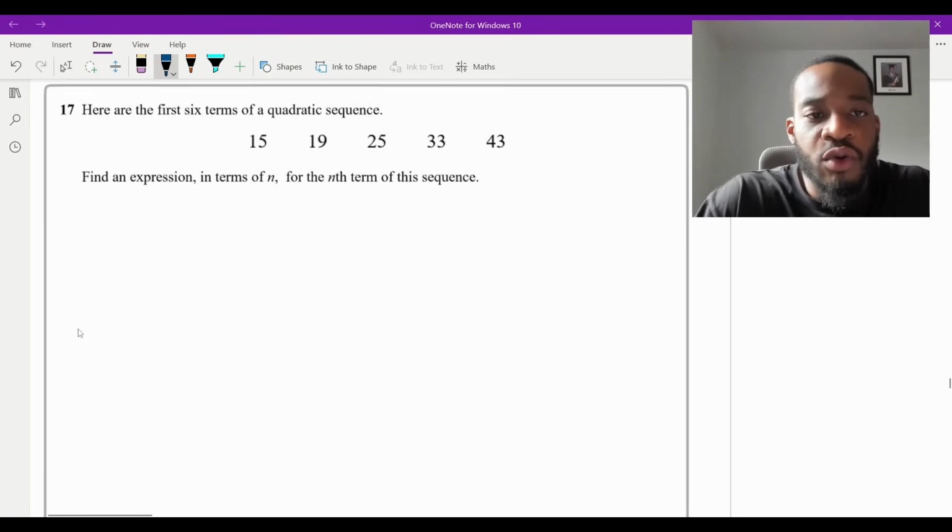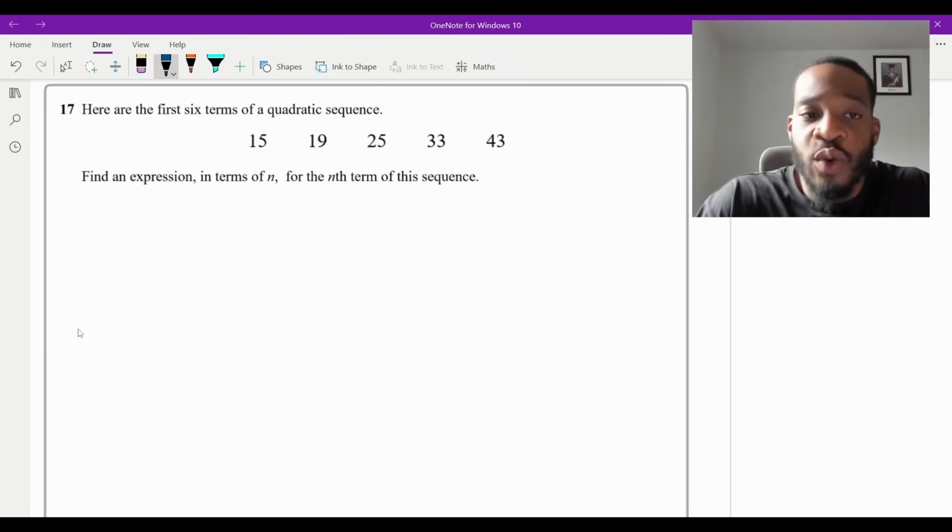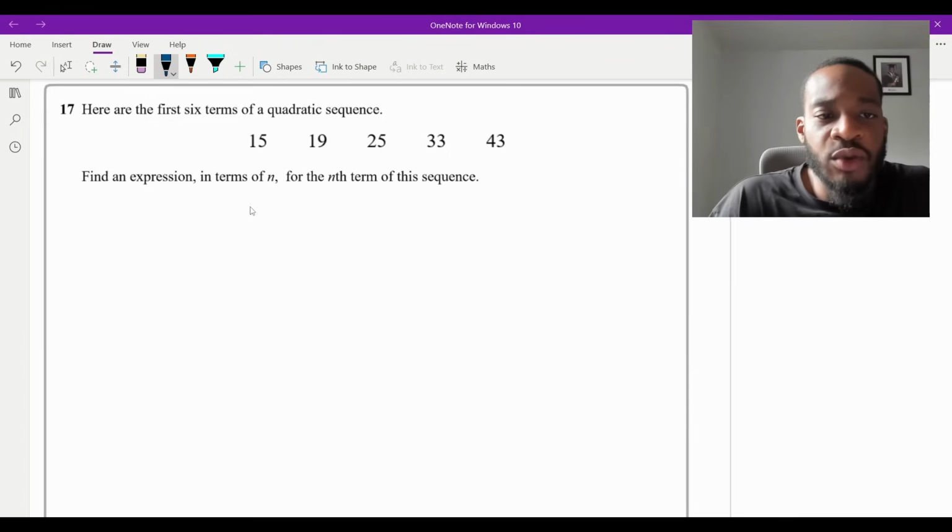Okay, so quadratic sequences. There's actually 2 ways to do this. I'm going to do both ways. I'm going to do what I believe to be the most conventional way, and I'm going to do another way, which is actually quicker. But you guys can let me know which way you do in the comments. So firstly, I'm going to write it out again. I've got 15, 19, 25, 33, and 43.